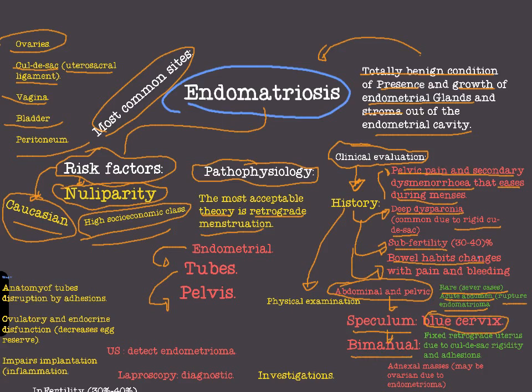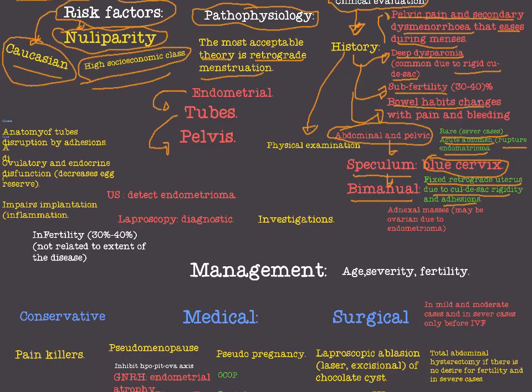In bimanual examination, we see a fixed retrograde uterus, and this is due to cul-de-sac rigidity and adhesions that will make a fixed retrograde uterus, okay. So abdominal pelvic examination, then speculum examination to see the blue cervix, and then bimanual examination to see fixed retrograde uterus due to cul-de-sac rigidity and adhesions, okay.